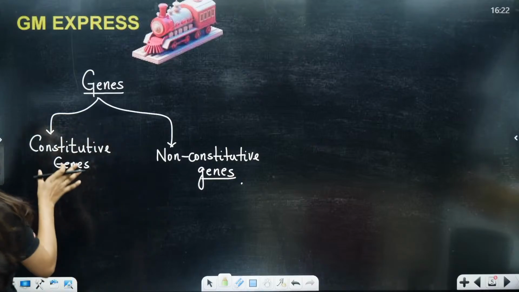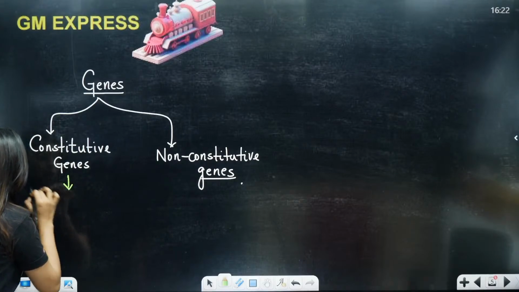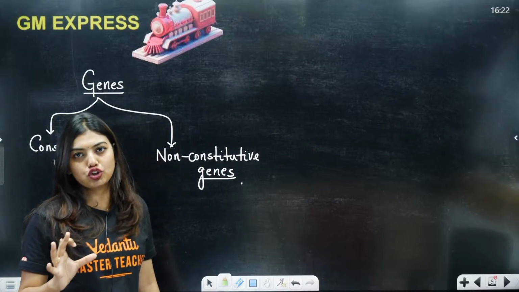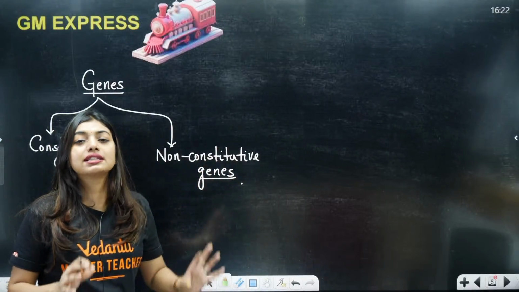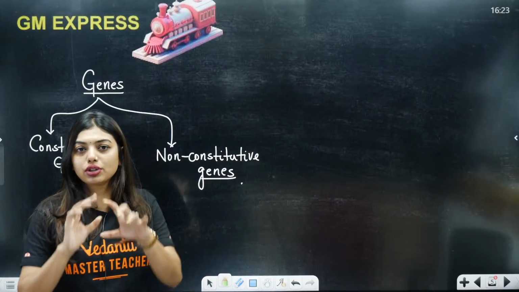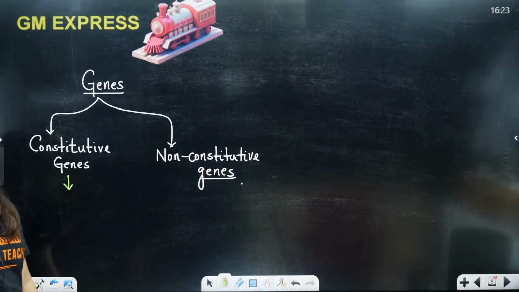So look here, students, constitutive genes, non-constitutive genes. Constitutive genes means they are always switched on. No matter what is happening, they have to be switched on, okay? Like the ones in glycolysis. That means they cannot switch off, right? Because ATP production has to happen, so it is going to be continuous. So, full time they are going to be switched on. Clear? All of you?